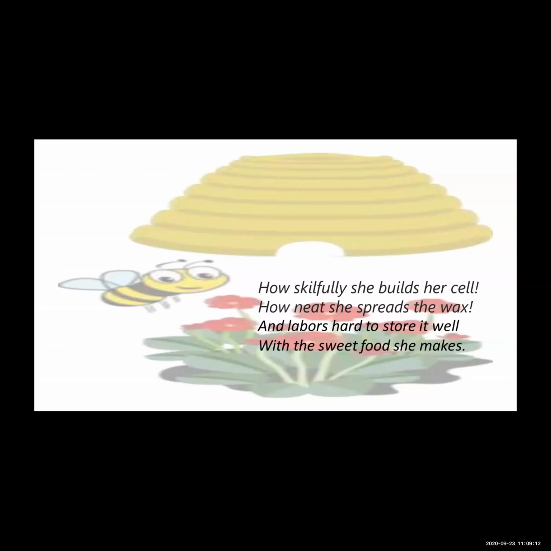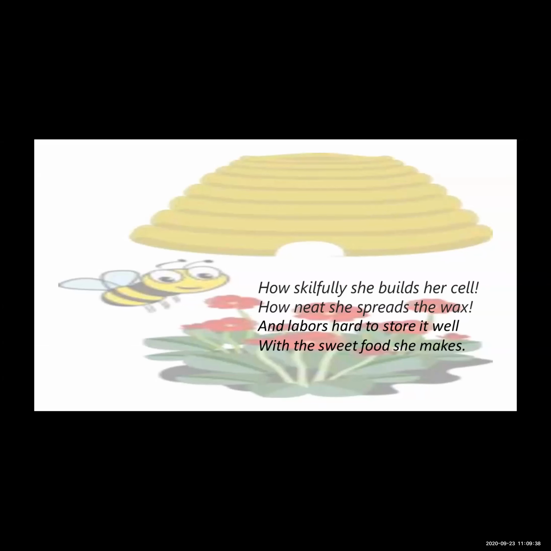How skillfully she builds her cell. How neat she spreads the wax and labors hard to store it well with the sweet food she makes. So in the second stanza, the poet is telling how skillfully she builds her cell.